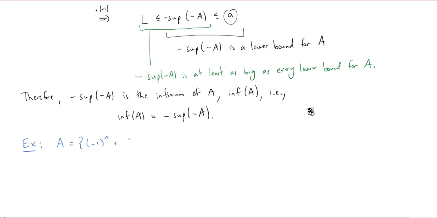Then I'm going to add a harmonic number, that's just 1 over a natural number. Here n is going to be some natural number or positive integer. I would like to know, first, do suprema and infima exist? And if they do, what are they?